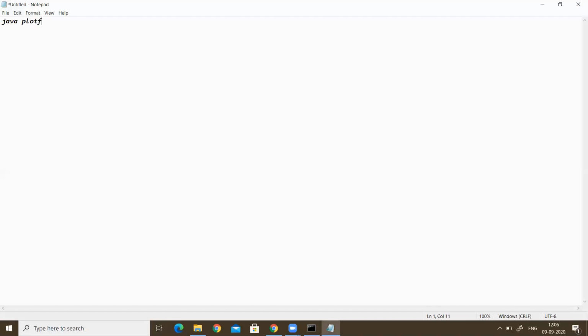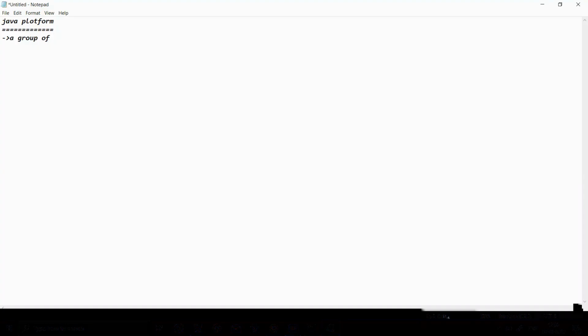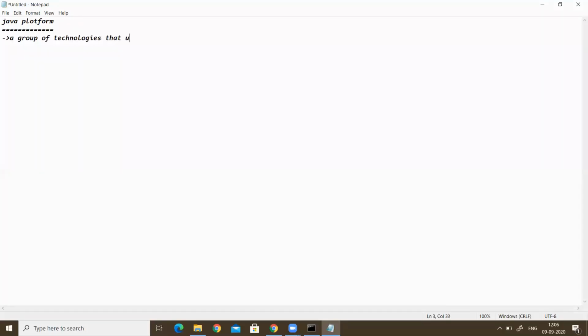Java platform. Yesterday we heard this word platform. So Java is a platform independent language. First of all we have to know what a platform is. A platform is nothing but a group of technologies that is used as a base. Java platform is a group of technologies that is used as a base